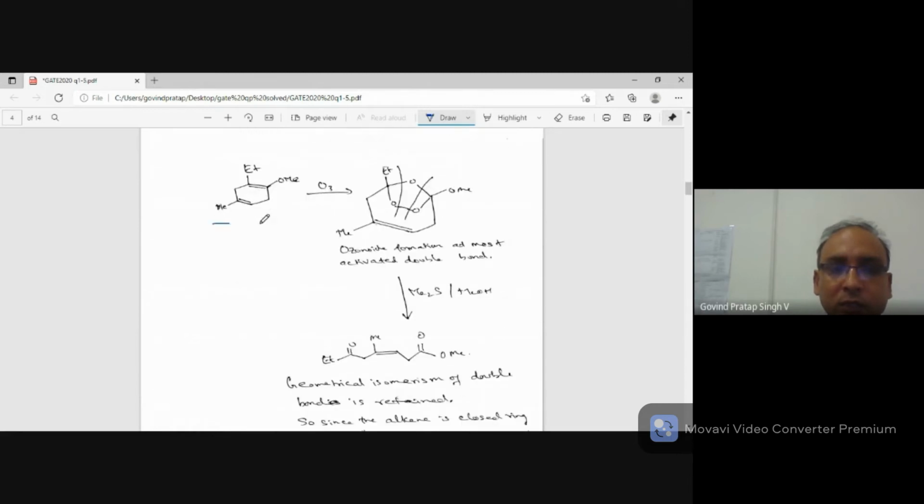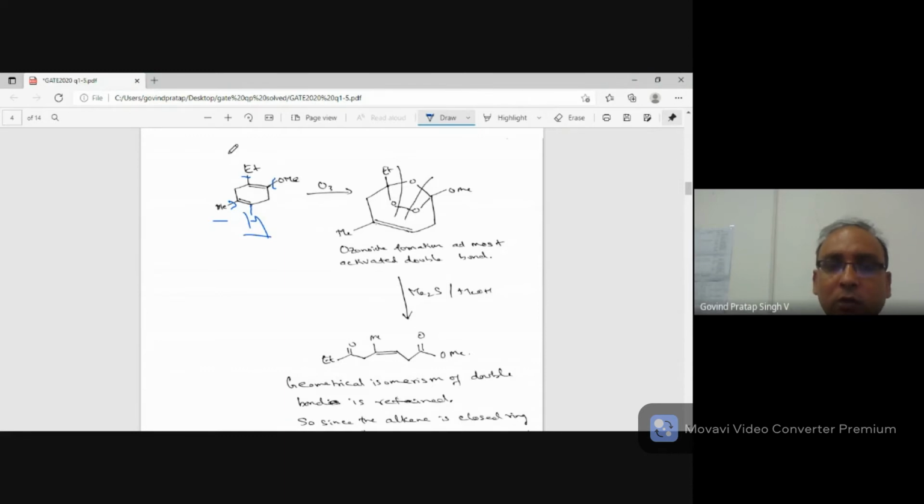Now look here, this was the reactant. Now OMe pumps electron, Et pumps electron on this double bond. Here only Me pumps electron, and here hydrogen is there. Hydrogen will not pump electron. I hope I am making myself clear. So here just one pumping group is there, that is a plus I, and this one does not pump.